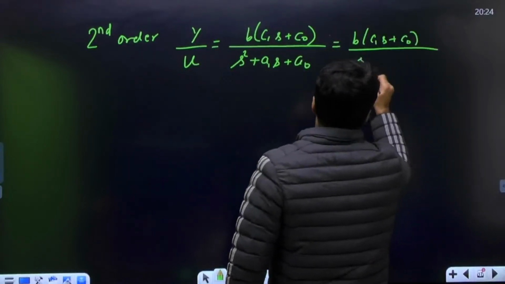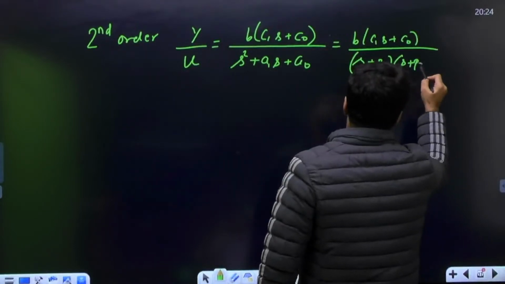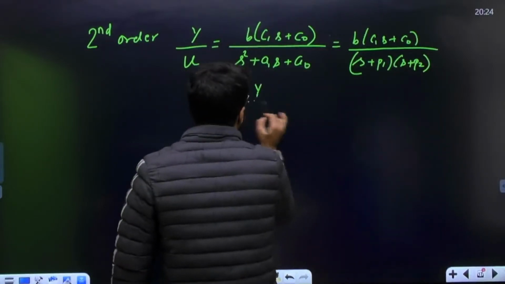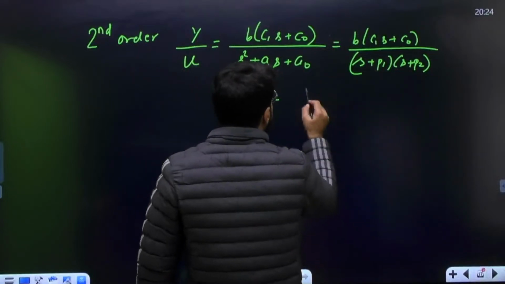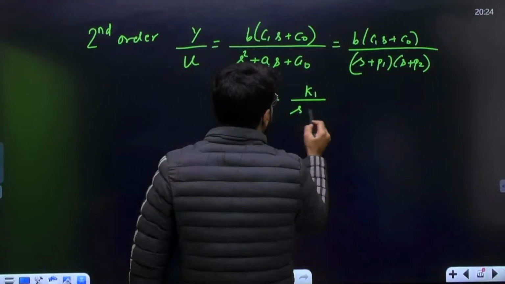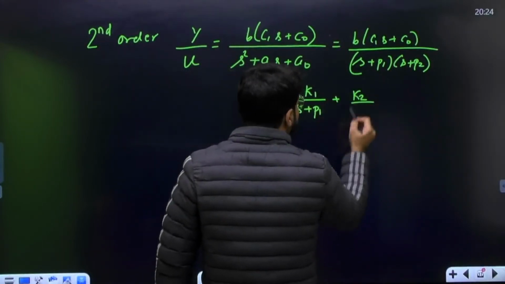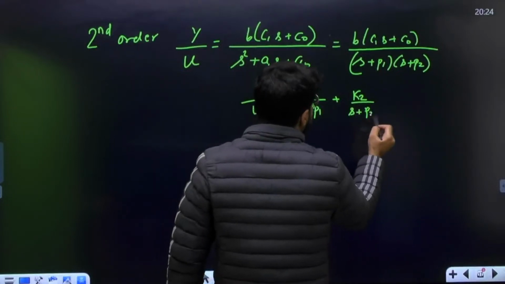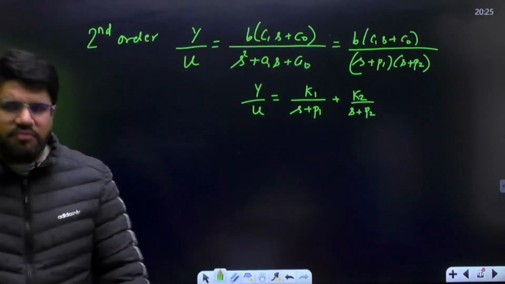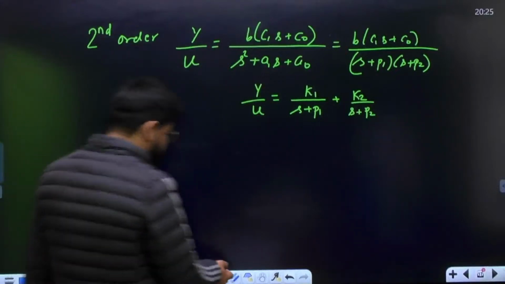Suppose I factorize the denominator and I get the two factors as s plus p1, s plus p2. And what is the next thing you have to do? You have to split into partial fractions. Suppose you split into partial fractions and you get K1 upon s plus p1 plus K2 upon s plus p2, correct?